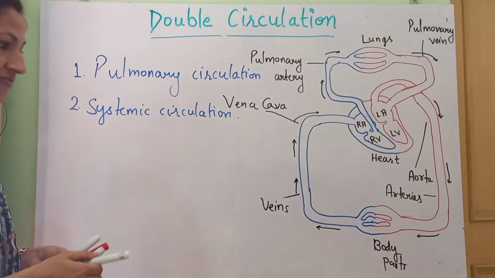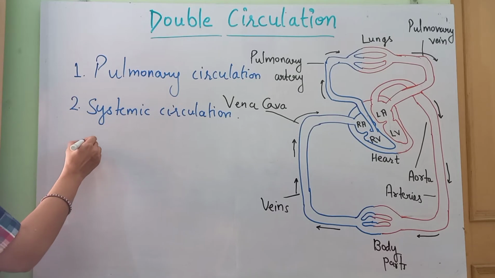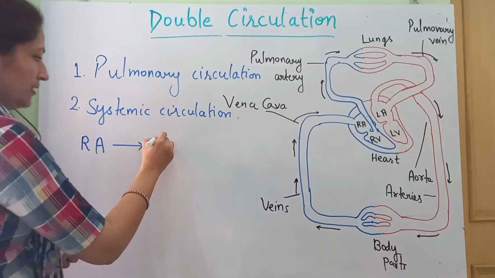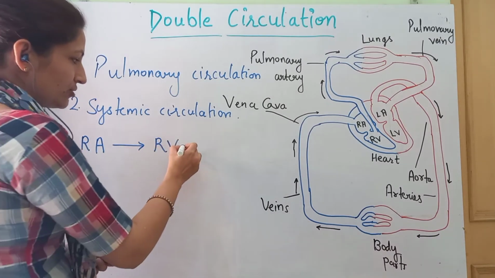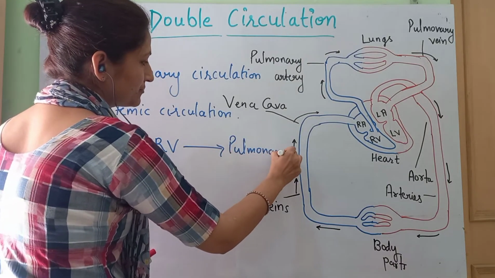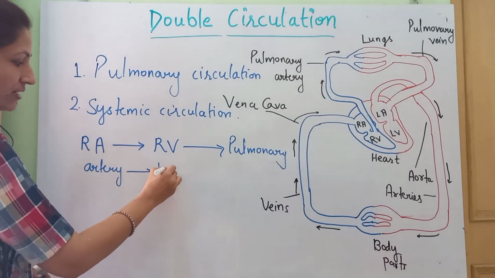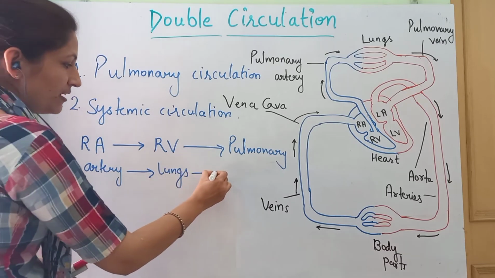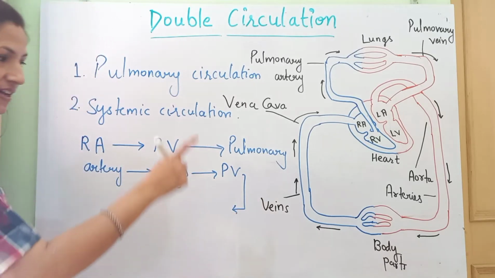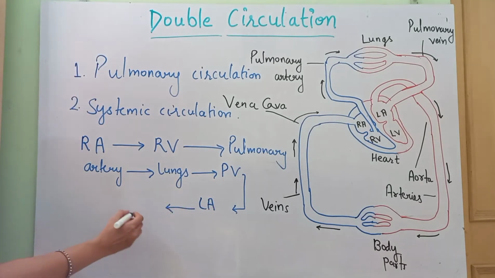Fine. So if I want to see the path, from where to where the blood is going in the double circulation: from the right atrium to the right ventricle. Through the right ventricle, it will go to the pulmonary artery. From the pulmonary artery, it will go to lungs. From lungs, it will go to the pulmonary vein. From the pulmonary vein, where is the blood going? Left atrium.